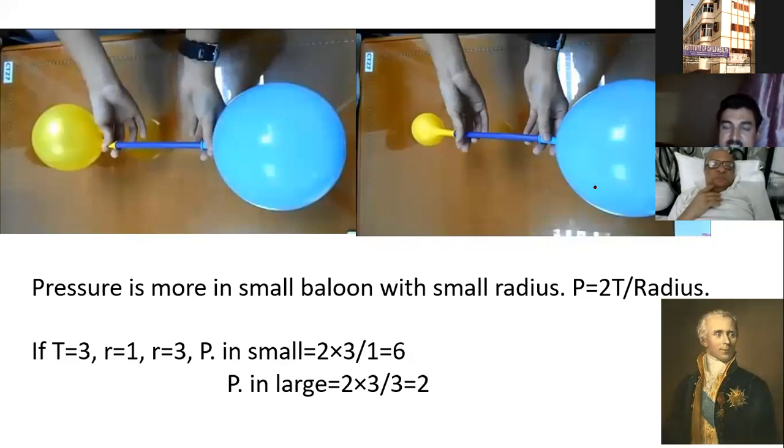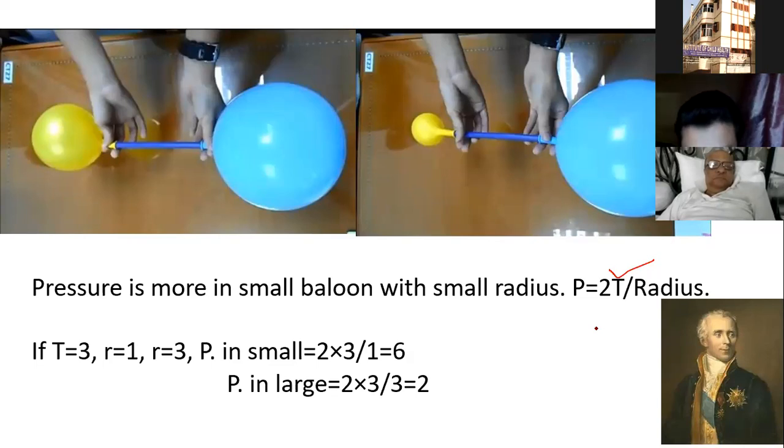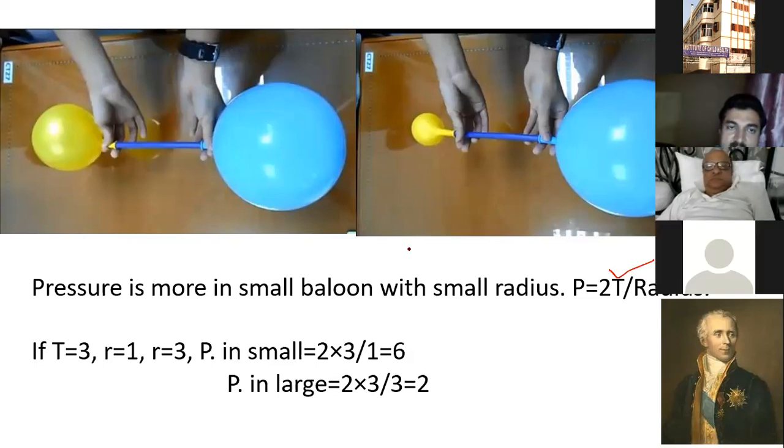He explained that pressure is more in the small balloon. Why? Pressure is 2T by radius. T is tension, which in our human body is given by surfactant as well as the biological tissue. Here it is plastic tissue.